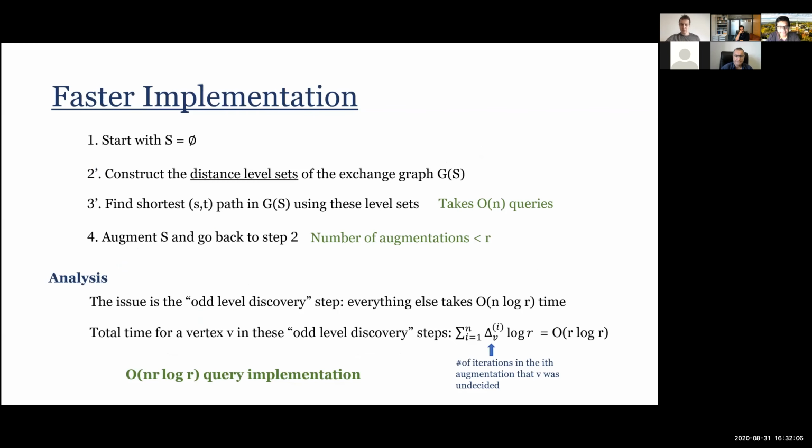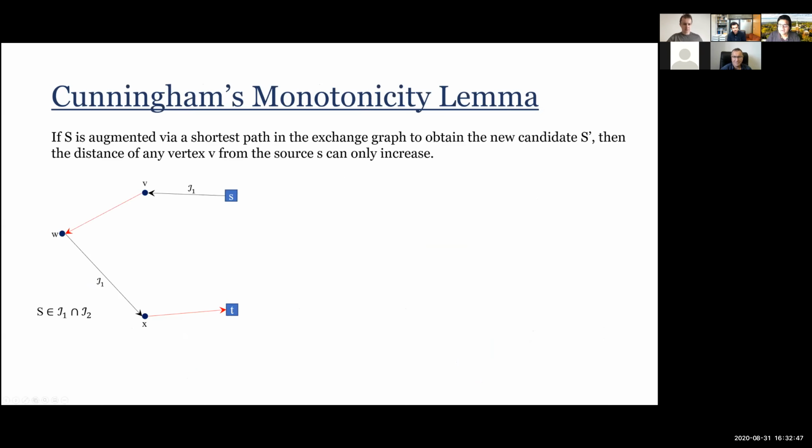So to complete this whole picture, even level discovery takes n log R time per iteration, and there are R augmentations, so that's nR log R. For the odd level discovery, I'm going to do amortized analysis over all these steps. I basically get log R times this summation over the number of hops, and this summation of delta Vi is order R. So per vertex, it's order R log R. There are n vertices, so that also gives nR log R. Okay, so that's the full algorithm, the nR log R algorithm for finding the matroid intersection.